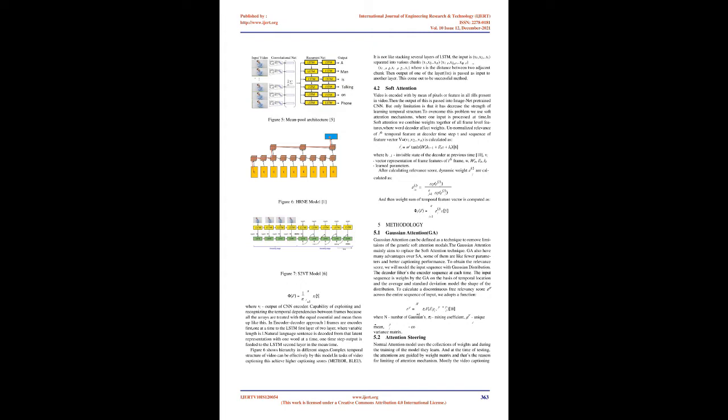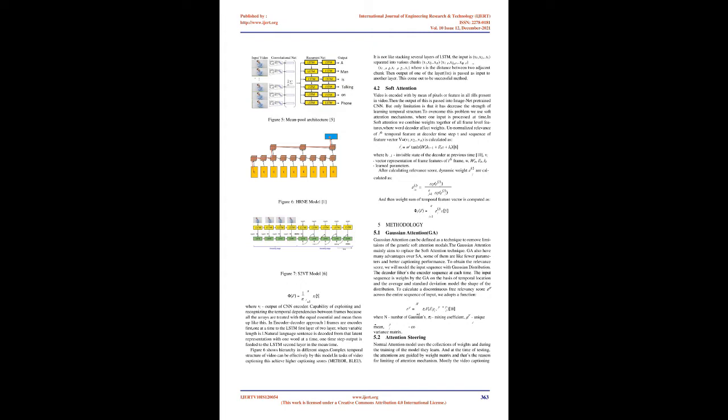The average of all feature arrays is the LSTM layer input. Soft attention. Video is encoded by the mean of pixels or features in all frames present in the video. Then the output of this is passed into an ImageNet pretrained CNN. But the only limitation is that it has decreased the strength of learning temporal structure. To overcome this problem we use soft attention mechanisms, where one input is processed at a time. In soft attention we combine weights of all frame level features, where the word decoder affects the weights.